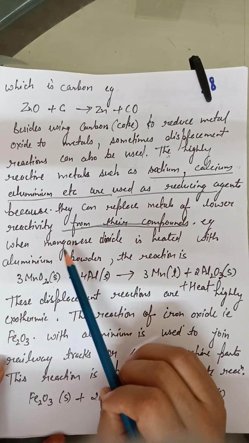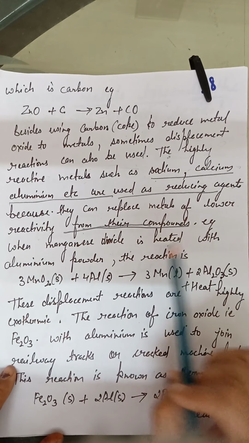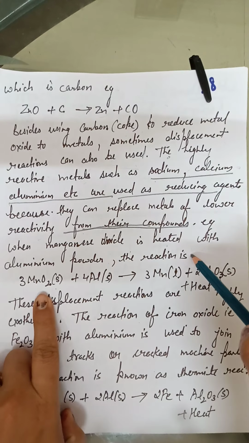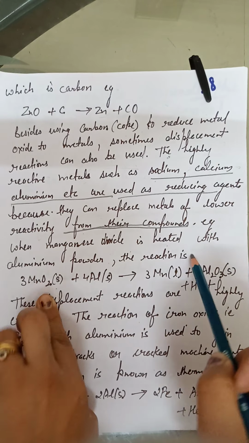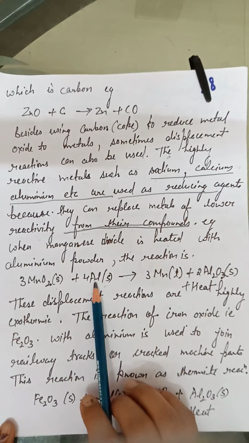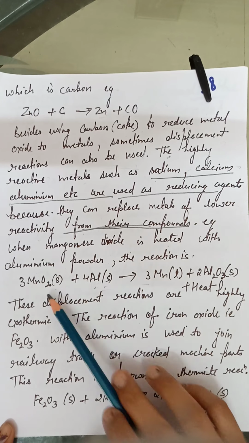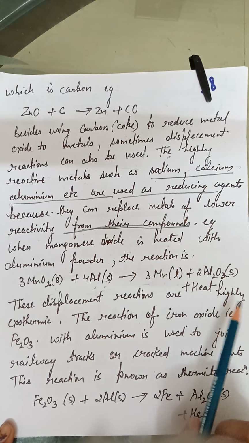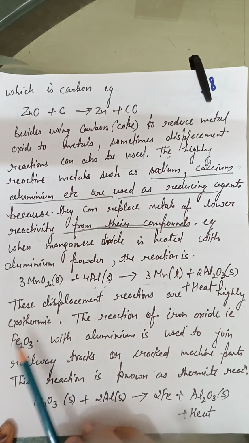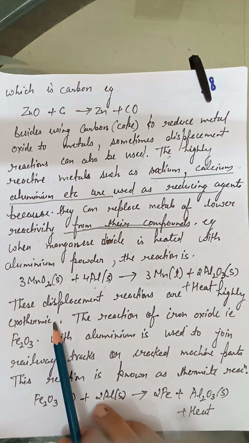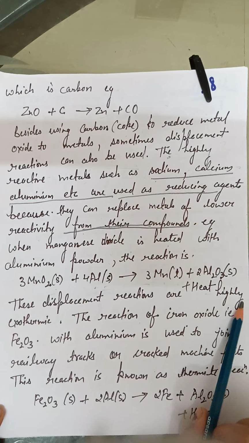For example, when manganese dioxide is heated with aluminium powder, the reaction takes place here. Here we are taking metal oxide and here we are taking the reducing agent, that is aluminium. So the metal oxide is converted into metal, that is manganese, with the evolution of aluminium oxide plus heat. So this is a displacement reaction. These displacement reactions are exothermic. A tremendous amount of heat is evolved here.